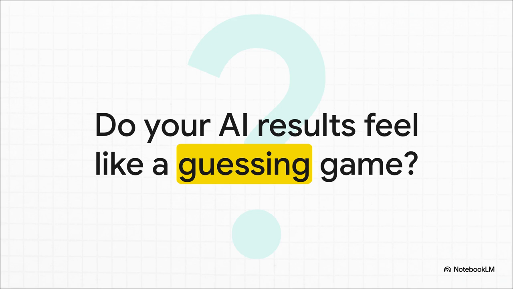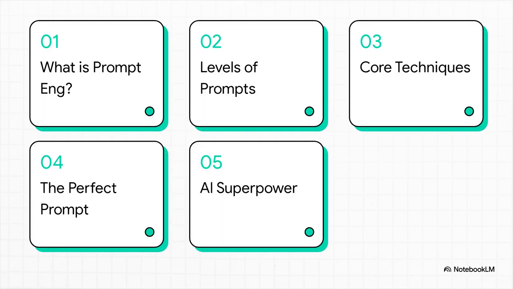You've been there, right? You ask an AI for something, and the answer you get is completely different every time you hit enter. It can feel like a total roll of the dice. But what if I told you the secret to getting consistent results isn't about the AI, it's about how you ask? So here's our game plan for today.